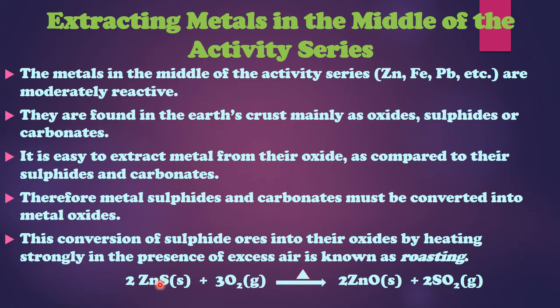So first we remove the sulfur by roasting, and then there are many methods to remove oxygen from a metal. Removing oxygen is not a difficult task, and the sulfur is removed in gaseous form, so it is also easy to remove.